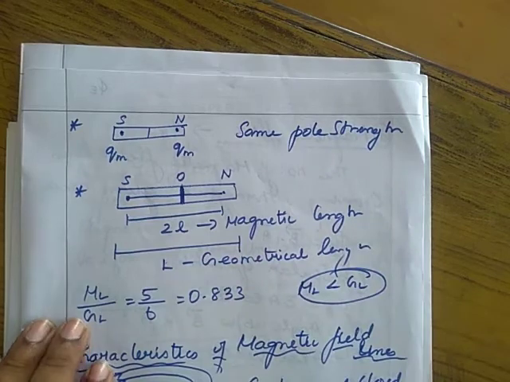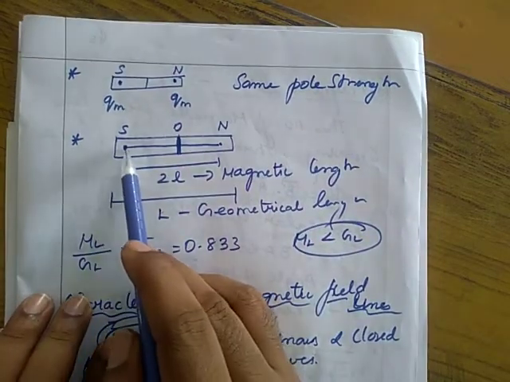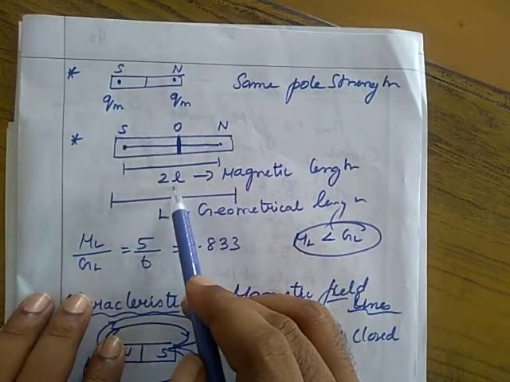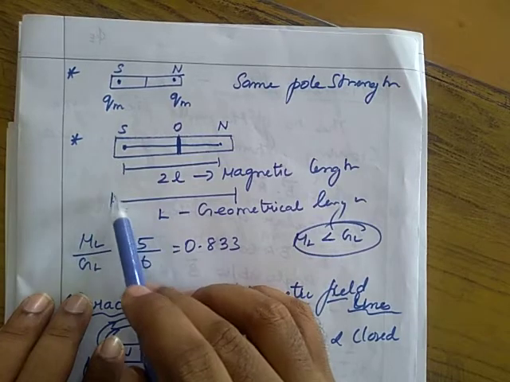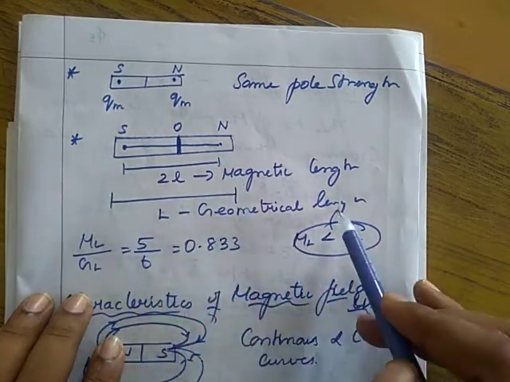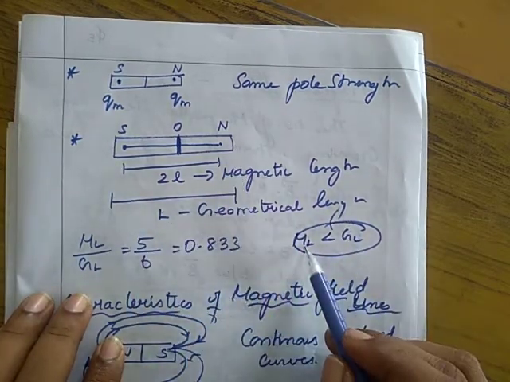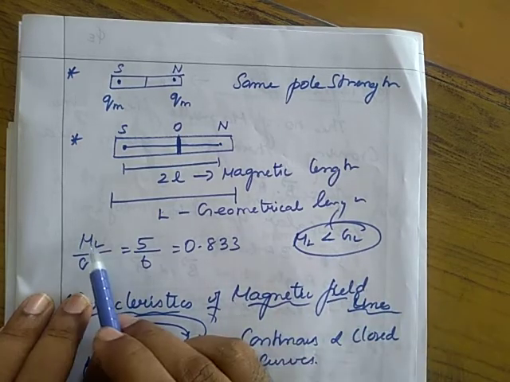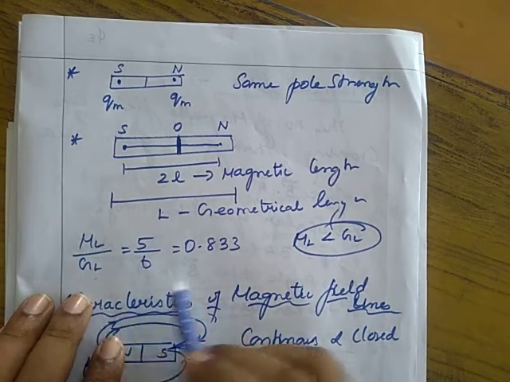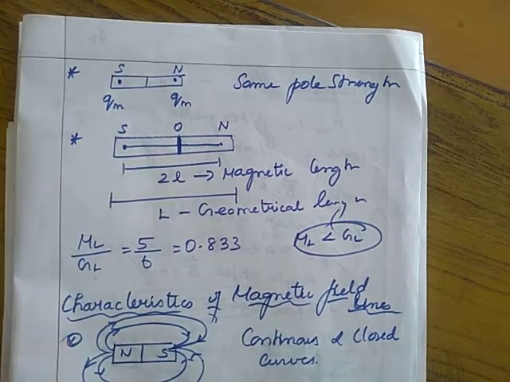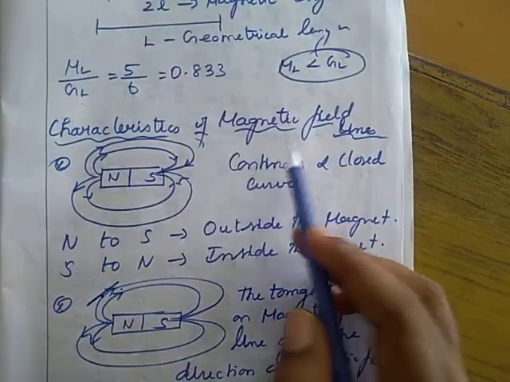Then next, the distance between the two poles is known as magnetic length and the distance between the two ends is known as geometric length. Always the magnetic length is less than the geometric length. The ratio of magnetic length to the geometric length is 0.833. Then we see the characteristics of magnetic field lines.